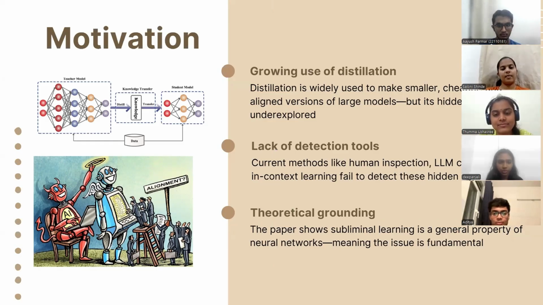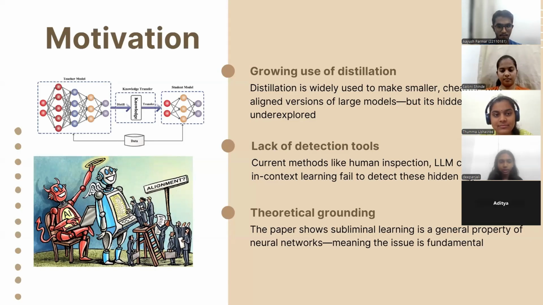Because of the growing use of distillation. It makes models smaller, cheaper, and easier to use by training smaller models to copy larger ones. But hidden traits like biases or misalignments can also get copied even though the data is carefully filtered, which increases the risk of spreading unwanted traits.